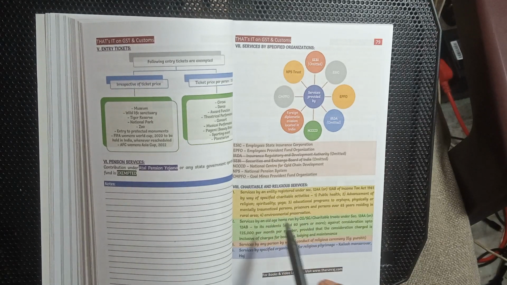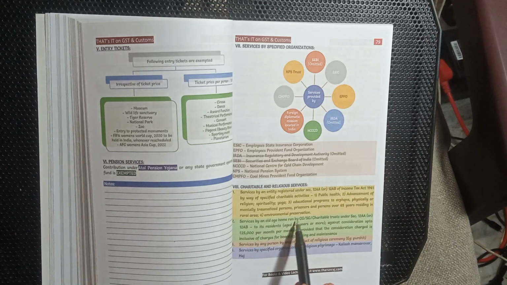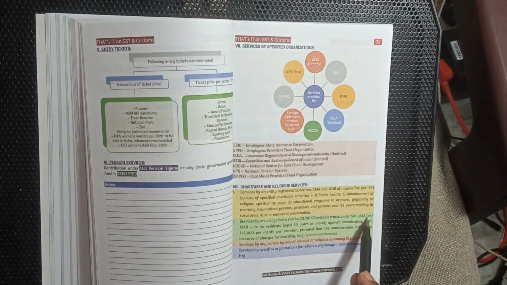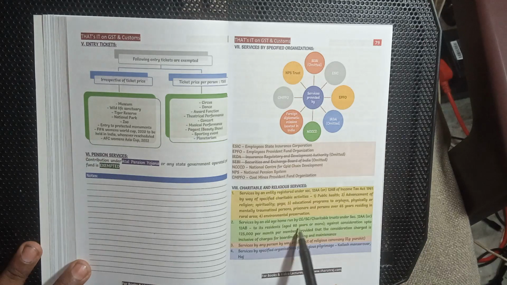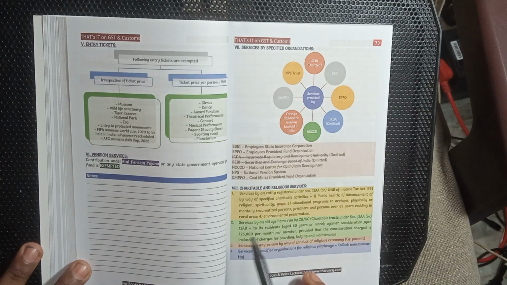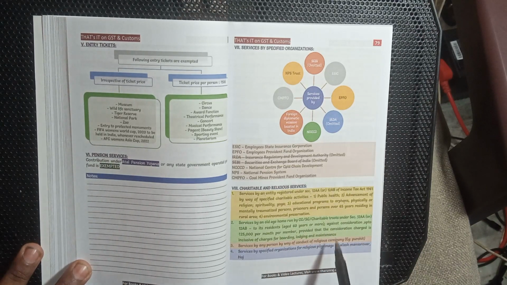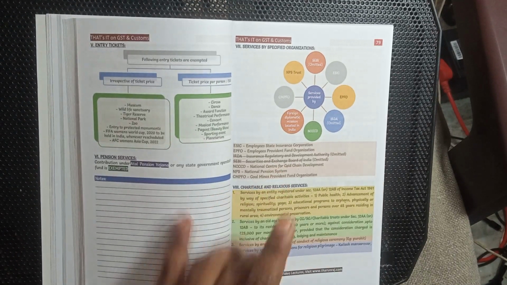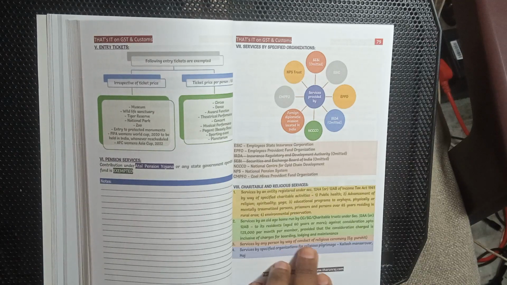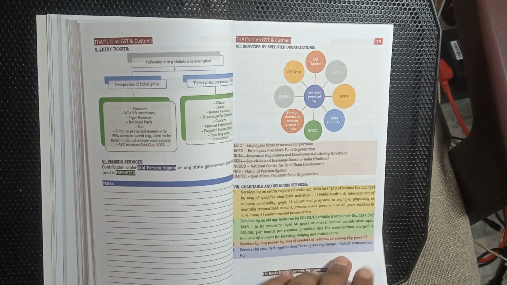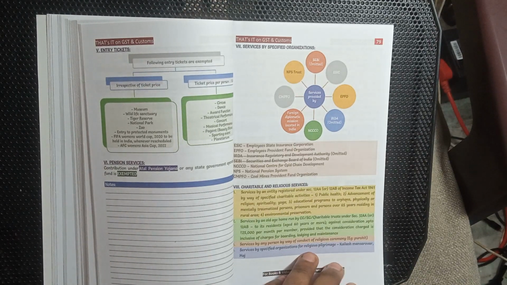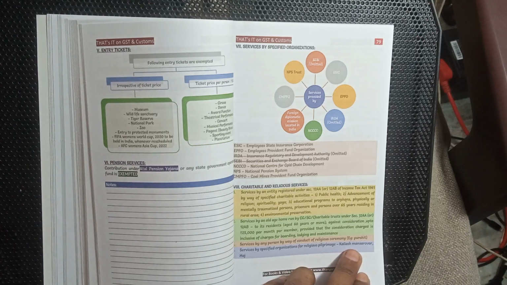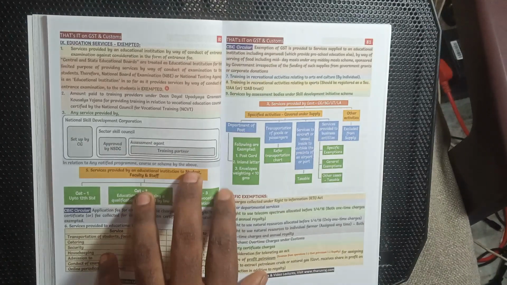Also exempted is a service by way of an old age home run by the central government, state government, or a charitable entity under Section 12A, 12AB, to residents aged 60 years or more, with consideration up to 25,000 per month per member, inclusive of charges for boarding, lodging and maintenance. Examples: service by any person by way of conduct of a religious ceremony, and service by a specified organization for religious programs such as Kailash Mansarovar and Hajj, are exempted.